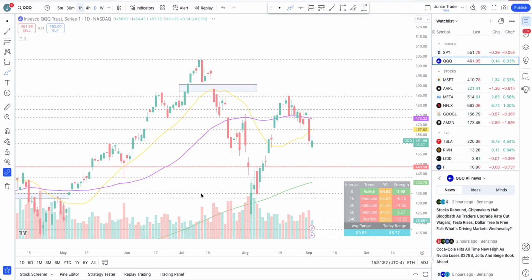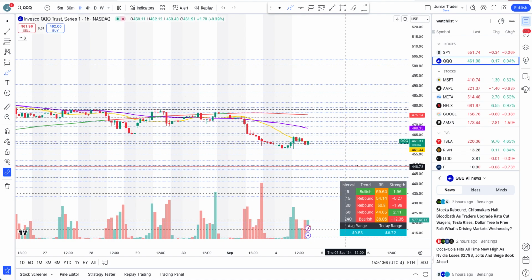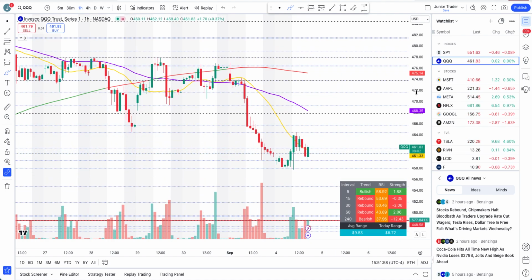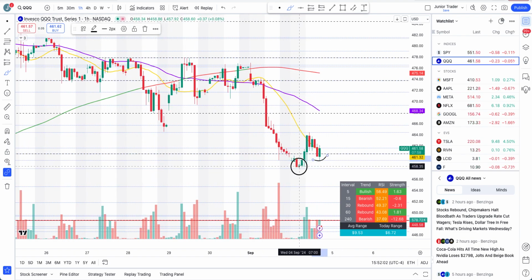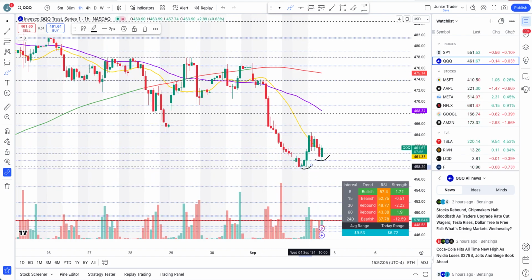Let's take a look at the hourly interval as well. Technically, the bottom level you're watching is then 448, right? As if we continue to stay in this downtrend. Now, can this form a pivot? Junior Trader, can this become a pivot here? We are seeing a rebound pivot tomorrow possibly.